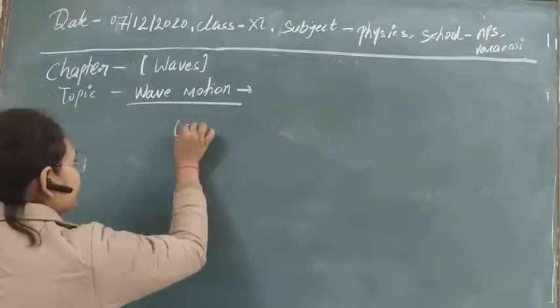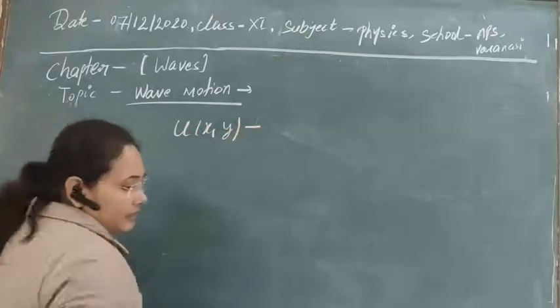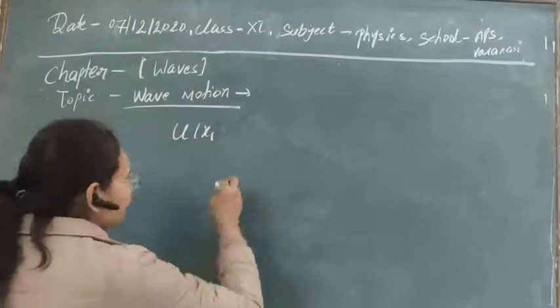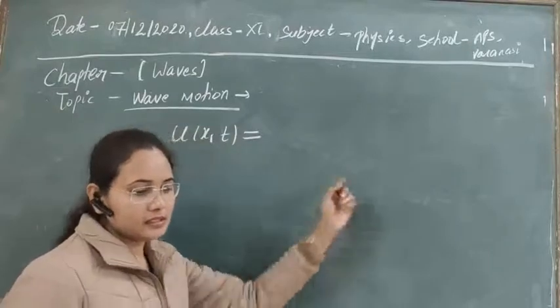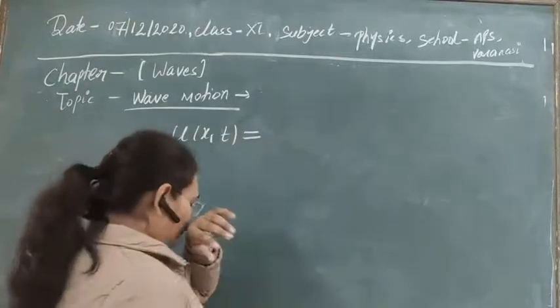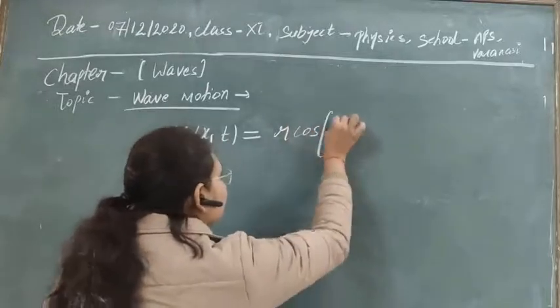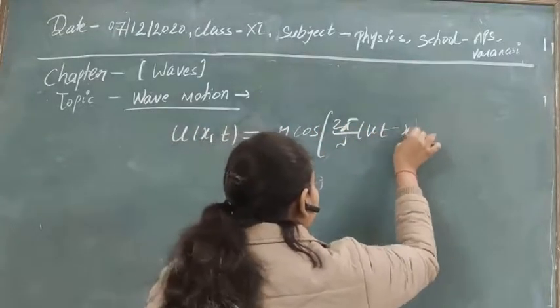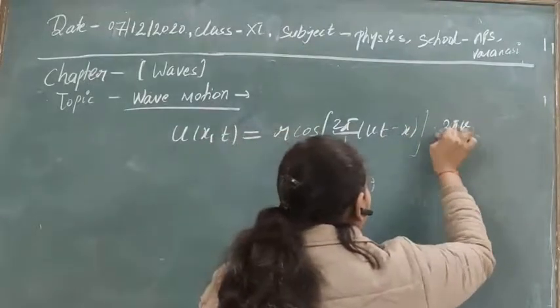As we have just calculated the velocity of the particle, the particle velocity is given by u(x, t) equal to r cos 2 pi by lambda into (vt minus x), and also 2 pi v by lambda.